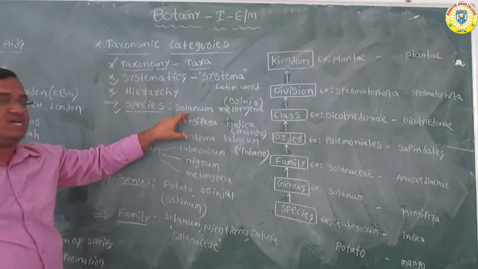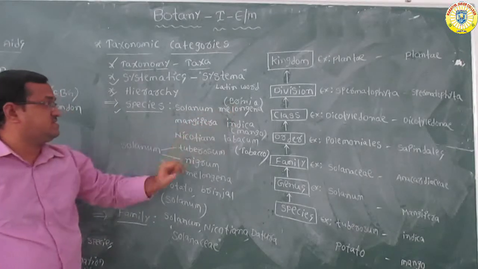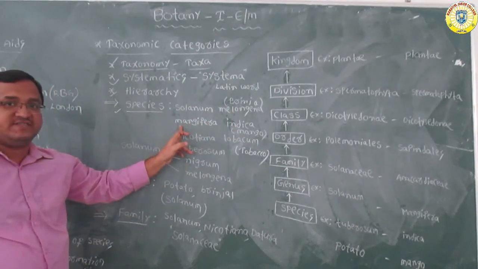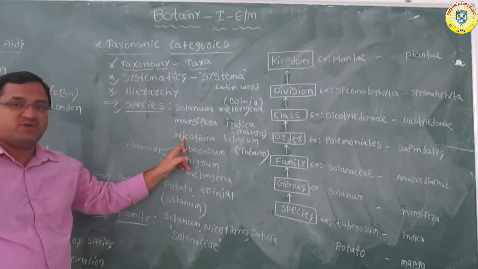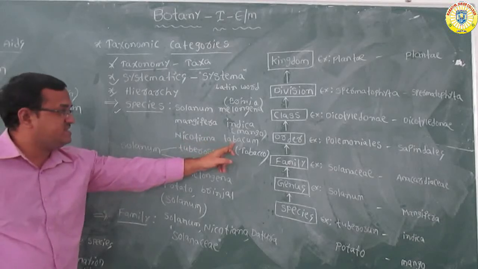Here Solanum is a genus, melongena is a species. Mangifera indica, here Mangifera is a genus, indica is a species. Nicotiana tabacum, here Nicotiana is a genus, tabacum is the species.